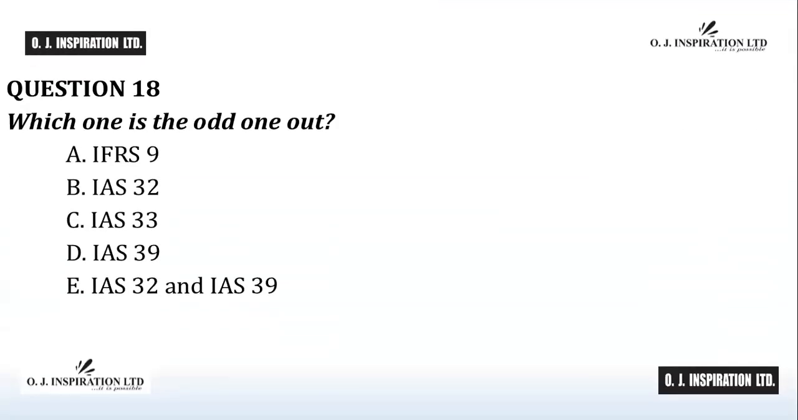Question number 18. Which one is the odd one out? A, IFRS 9; B, IAS 32; C, IAS 33; D, IAS 39; E, IAS 32 and IAS 39.